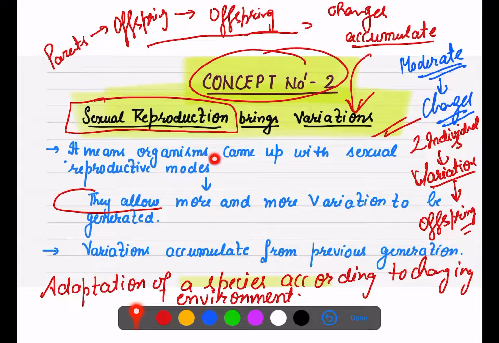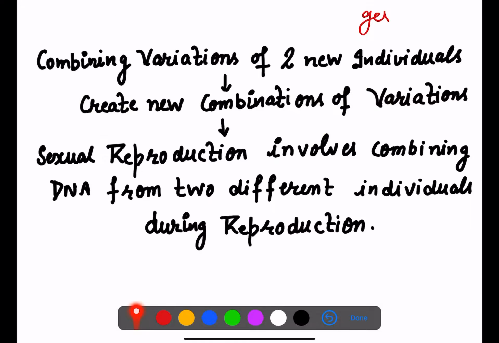Those organisms जिनमें reproduction mode sexual reproduction method है, they allow more and more variation to be generated. और ये वेरिएशन उनमें आई कहाँ से हैं? From their previous generation. उनके पेरेंट्स से. उनके पेरेंट्स में कहाँ से आई हैं? उनके और पेरेंट्स से. सो धीरे धीरे ये सारी वेरिएशंस accumulate होती रहती हैं generation by generation. And as changes keep happening in temperature, in environment, these variations are helpful for the organism.